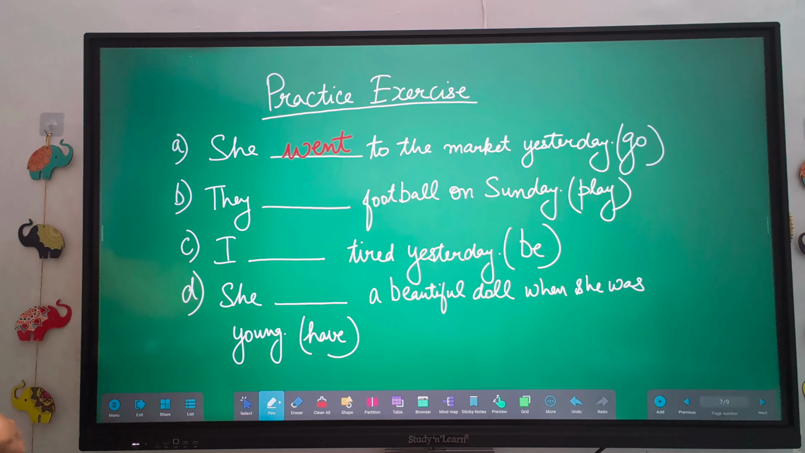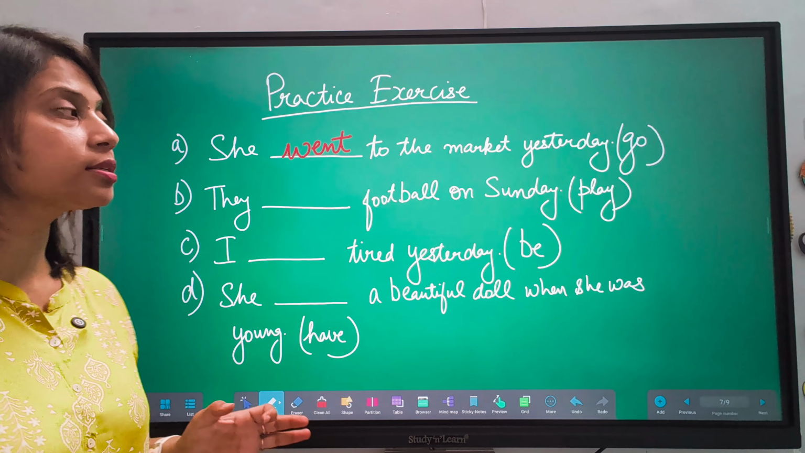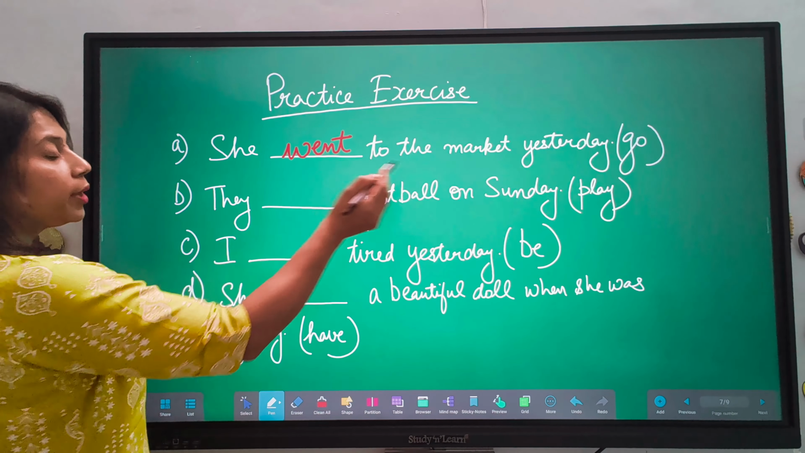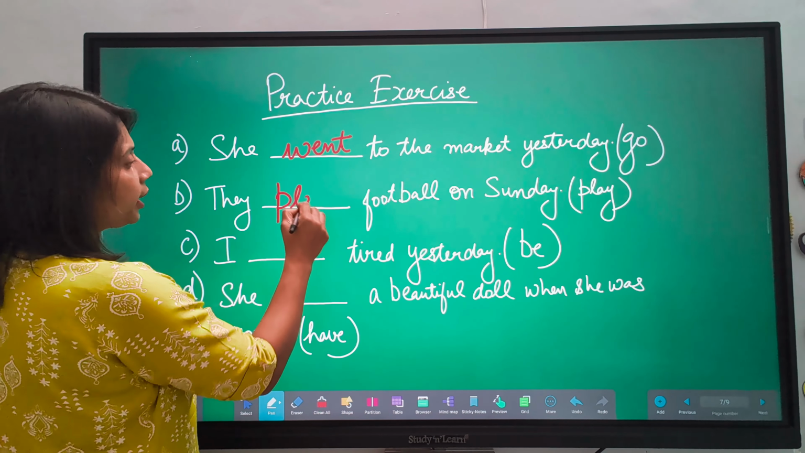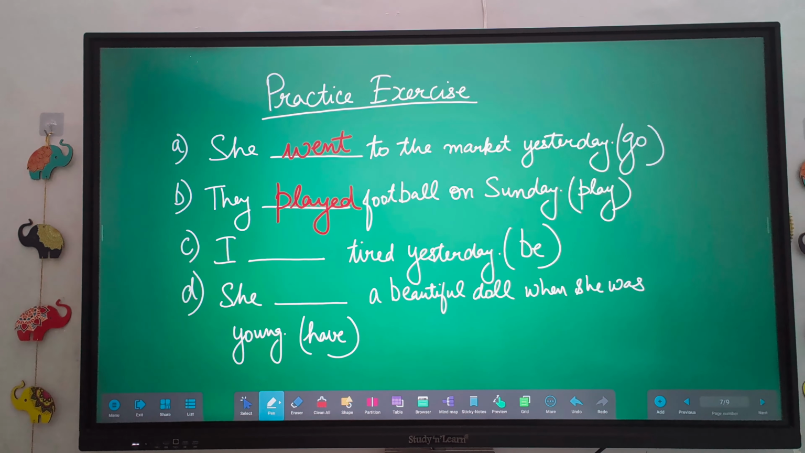They dash football on Sunday. They played football on Sunday. Now we are talking about the past again, so what will we write here? The second form of play, that is played. Played. I dash tired yesterday.